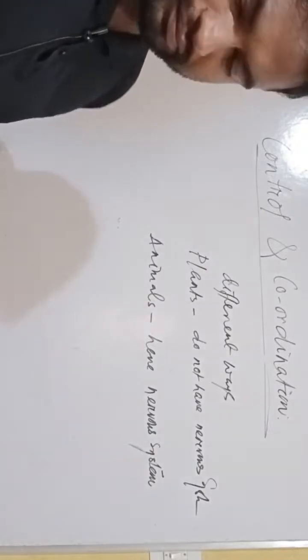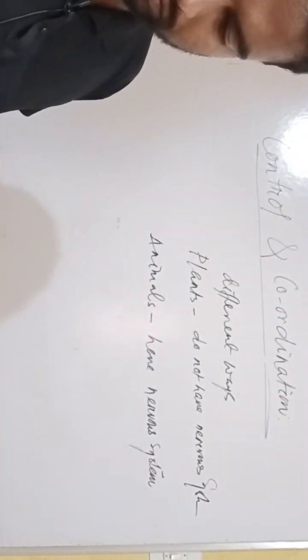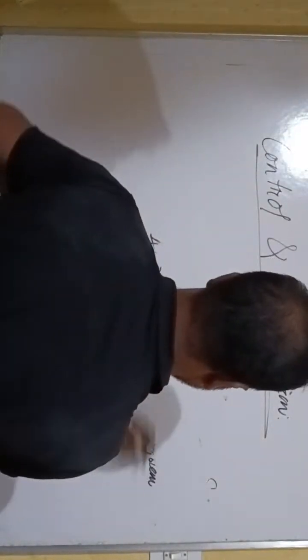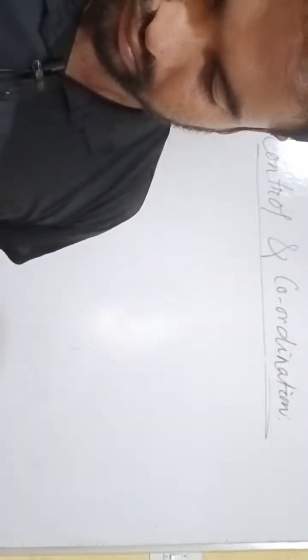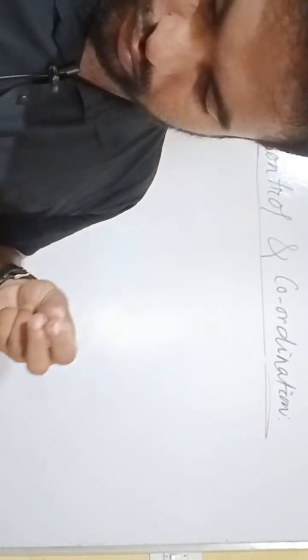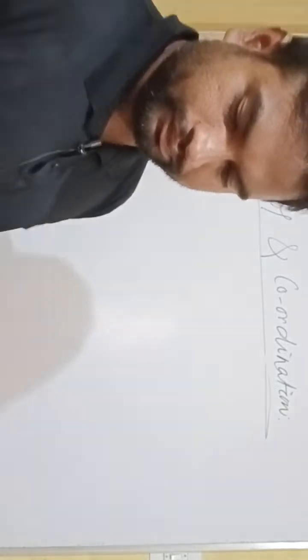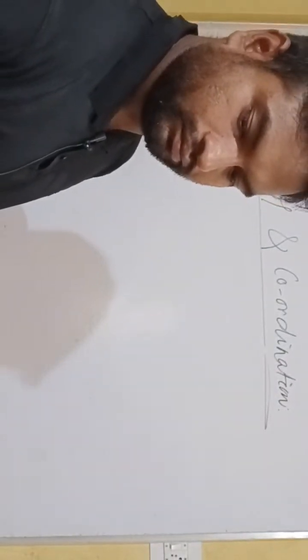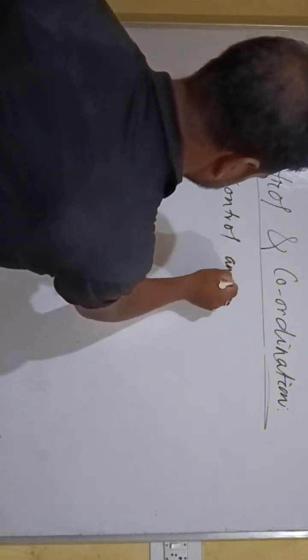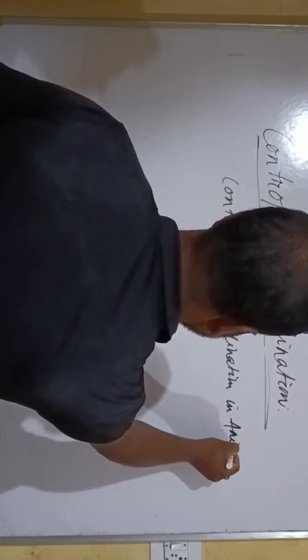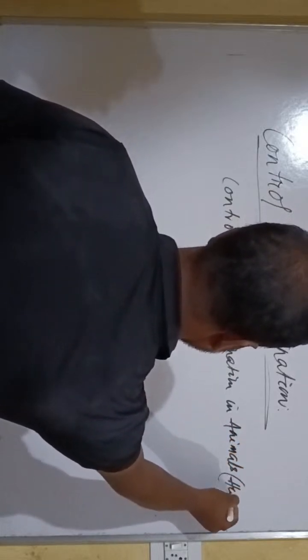Next, control and coordination in animals like human beings.